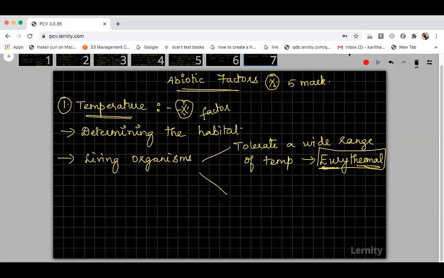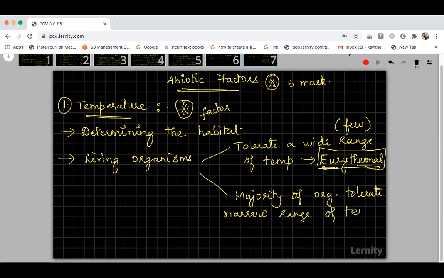These eurythermal organisms are very, very few. Only a few organisms can tolerate a wide range of temperature, but the majority of organisms can tolerate only a narrow range of temperature. Opposite to wide is narrow, okay, narrow range of temperature. And those organisms are called as, any idea?